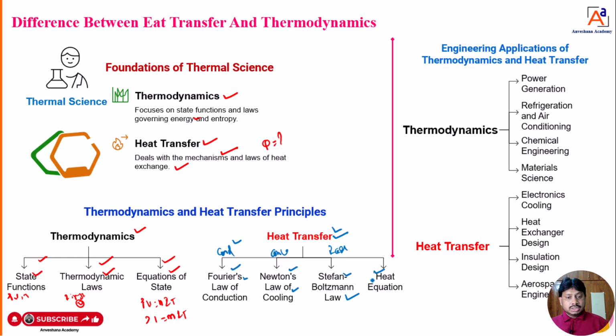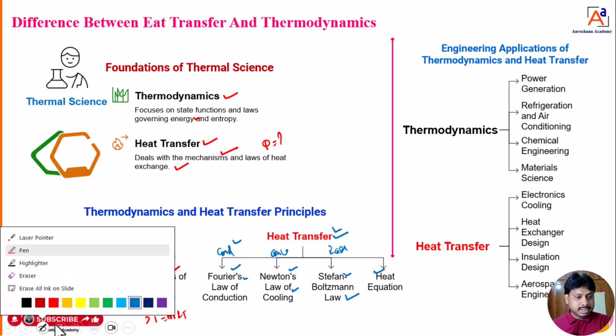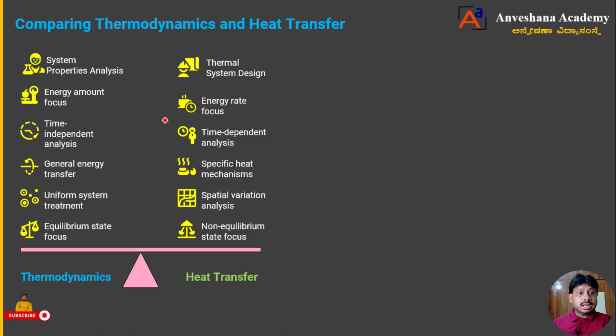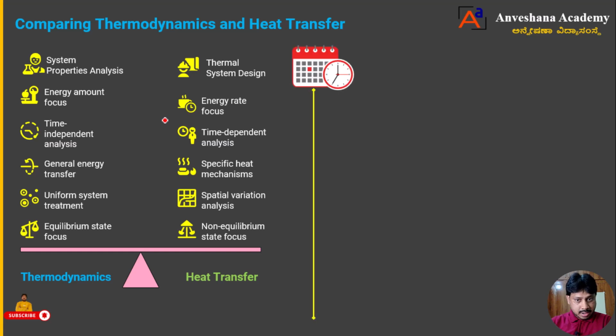Now, what are the applications of thermodynamics? You can see, dear students, thermodynamics and heat transfer. Thermodynamics applications you can see here now: power generation, refrigeration and air conditioning systems, chemical engineering, material science. Next, heat transfer: electronics cooling, heat exchanger design, insulation and aerospace engineering. These are the applications of heat transfer. That's fine. Then here are some differences between heat transfer and thermodynamics. What are they? You can see here now, dear students.